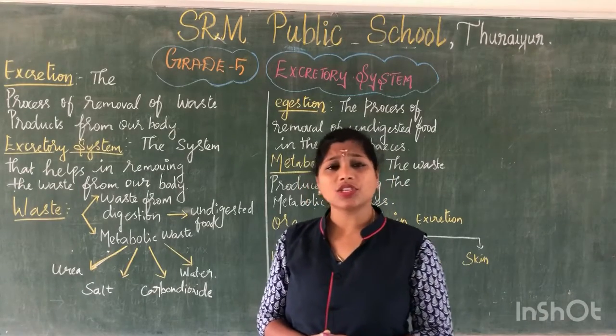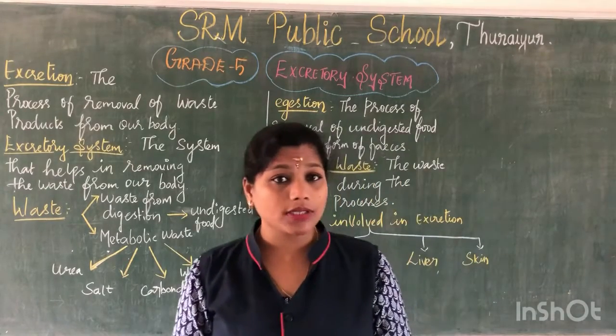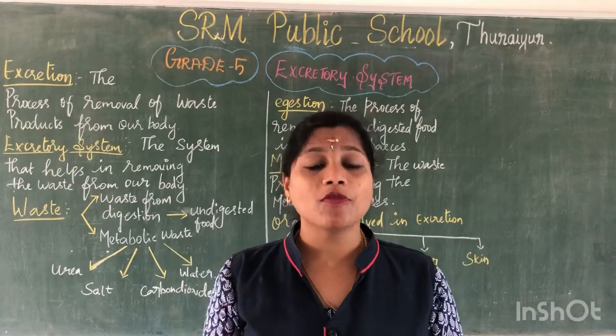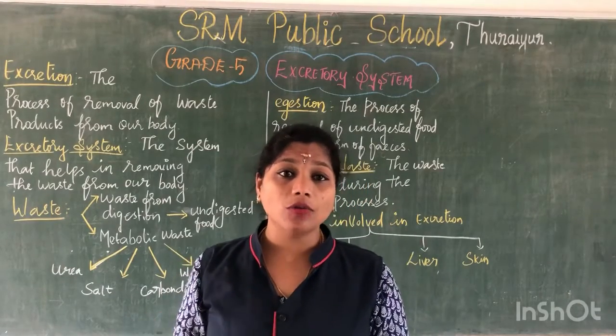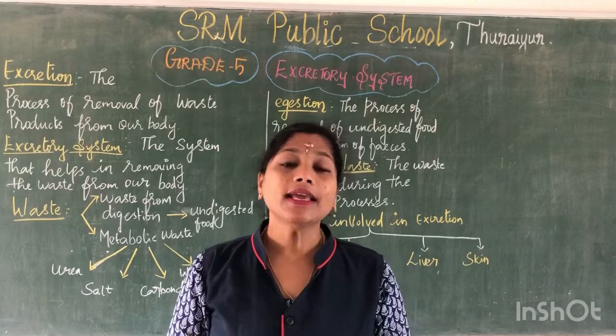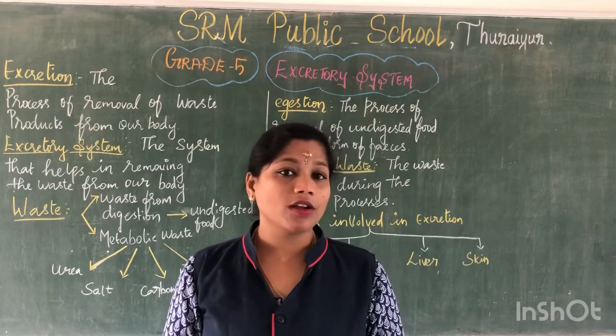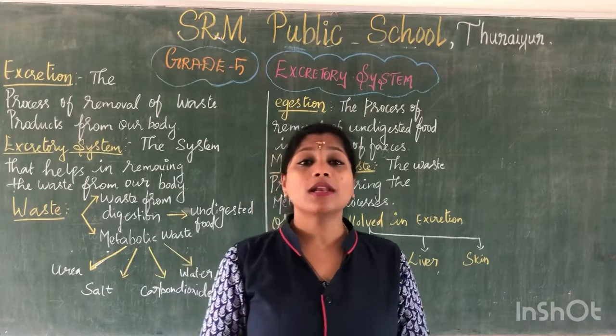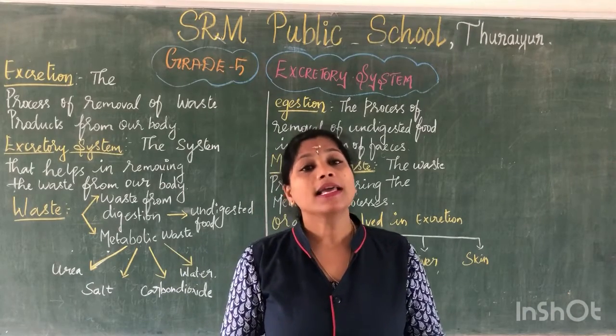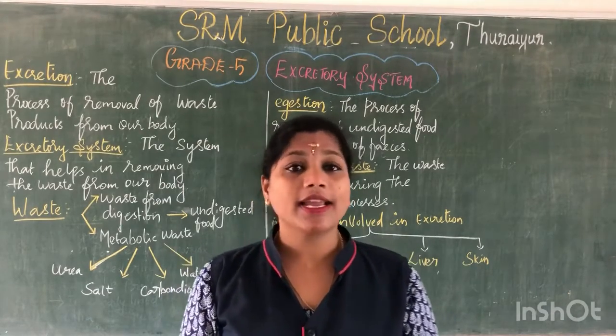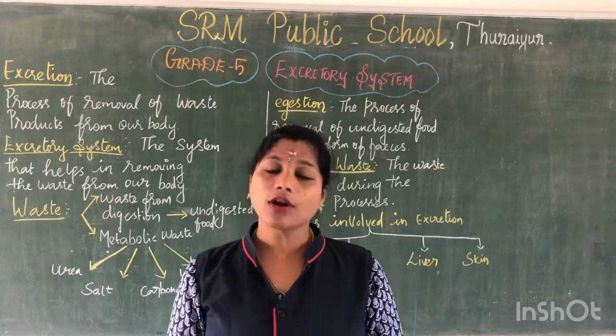Exhalation is the process of sending out carbon dioxide rich air from our body. So this is how the lungs also play a role in excretion. It is also an associated organ.